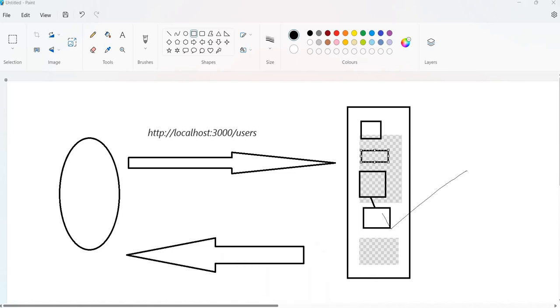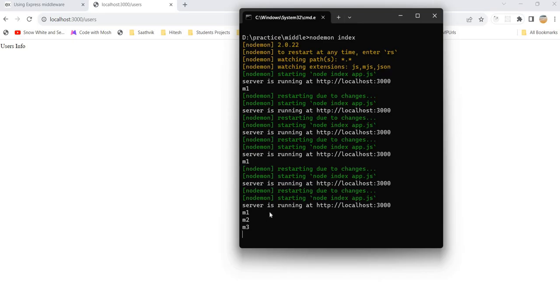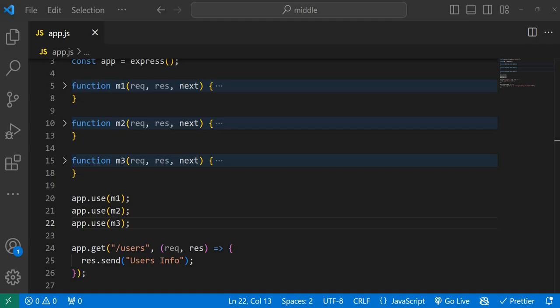So if you see now, if you hit the server, it will get executed. We have done M1, we have done M2, we have done M3. After that we got the response. That's a beautiful thing. So now you can do one thing.